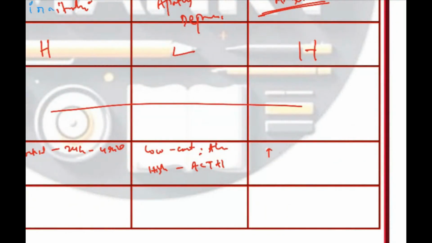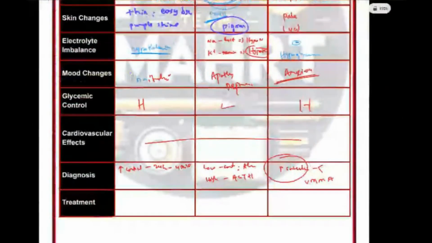So the increase in catecholamines, whether you check in the urine or in the serum. If you check in the urine, catecholamine excretion products will be more. So what excretion products are there? VMA, metanephrines. They will be more excreted in urine. This is how you diagnose.